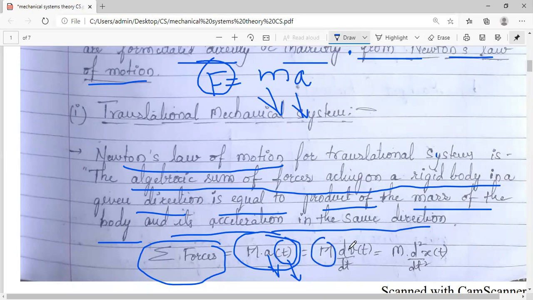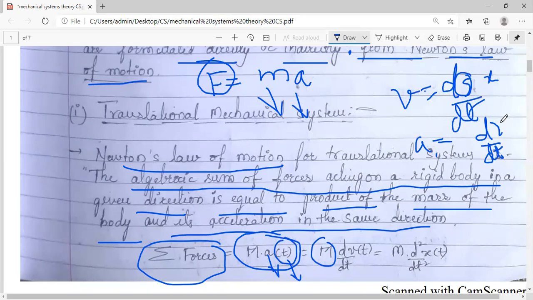Or mass is equal to, you know it already, what is the relationship between velocity and distance. So it is nothing but ds by dt. In our case, the distance we consider x. Okay, that's why if you see, velocity is dx by dt. So what is acceleration? Acceleration is nothing but differentiation of velocity.